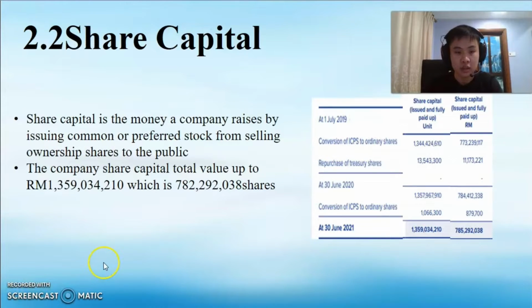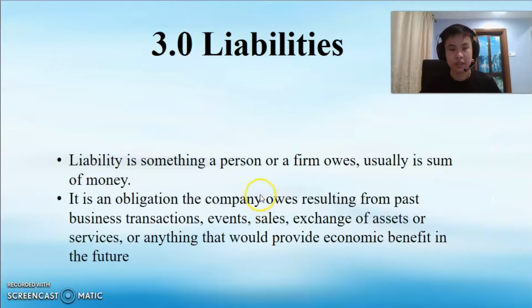25,290,710. 2.2 Share capital. Share capital is the money a company raises by issuing common and preference shares, from selling ownership to the public. The company's share capital total value is up to 1,359,034,210, which is 782,292,038 shares. Thirdly, liabilities. Liabilities is something a person or firm owes, usually a sum of money.